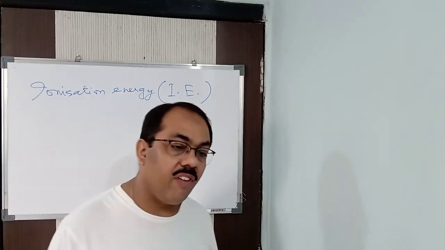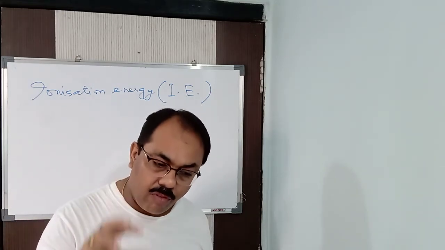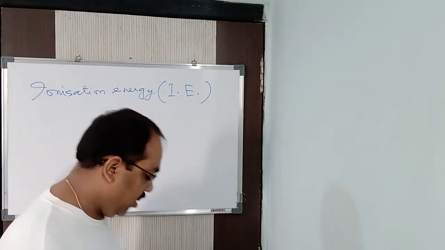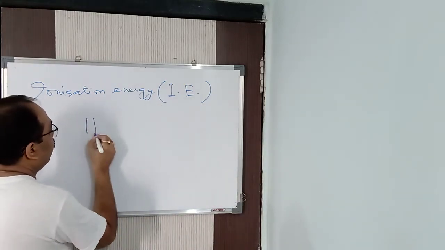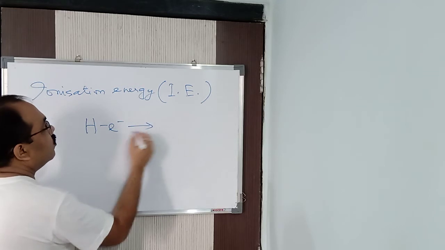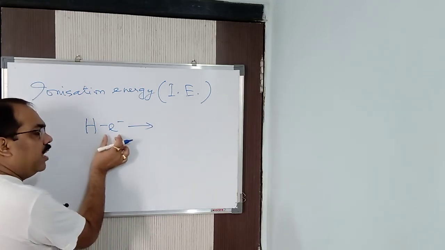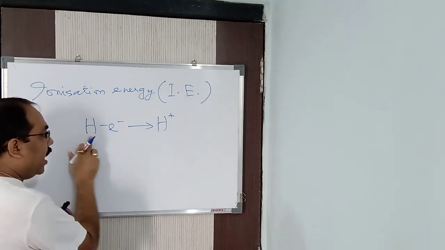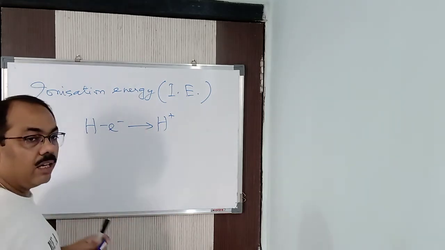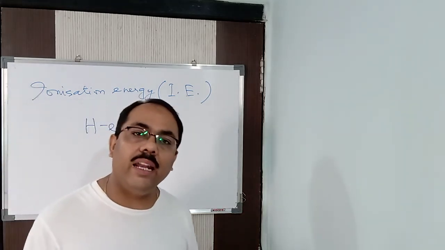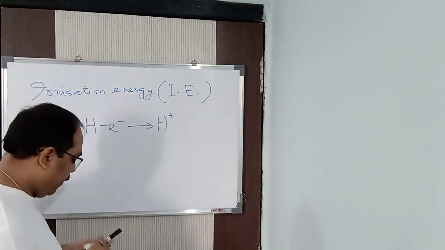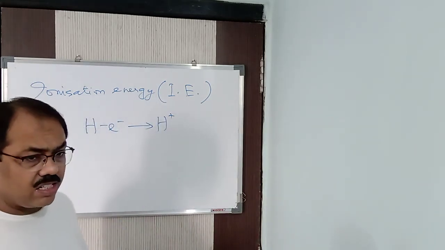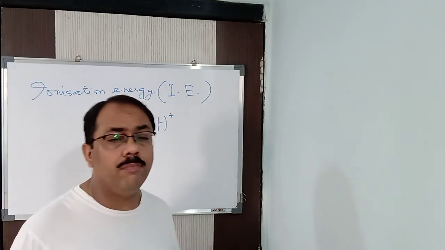Based upon that fact, what happens when you provide energy to an atom? For example, a hydrogen atom. I am providing energy. The hydrogen atom is going to lose an electron completely, and it will get converted from an atom into its ion, that is a cation. What is this energy known as? Ionization energy.